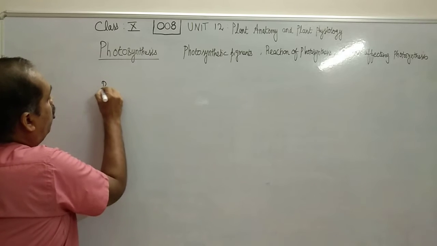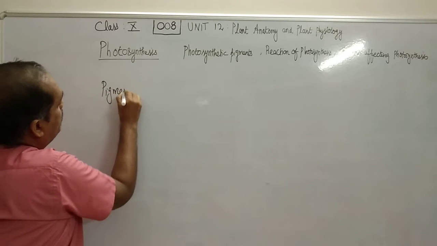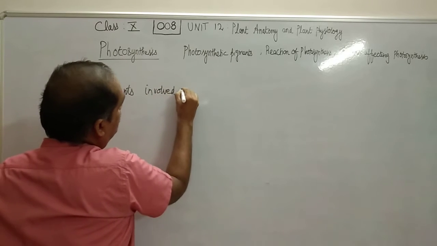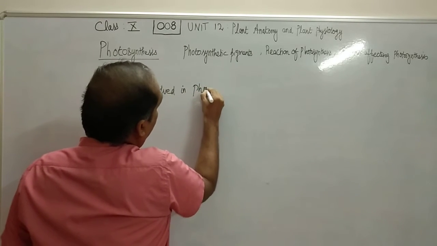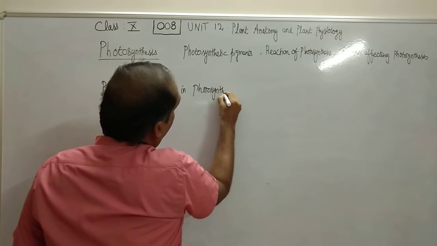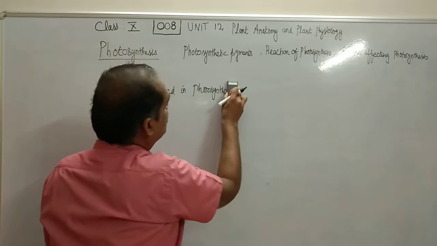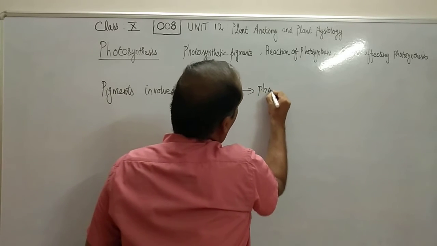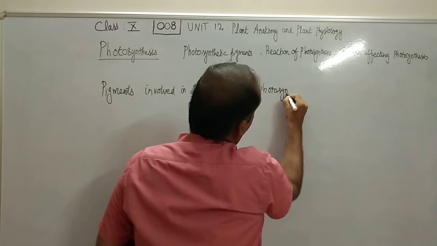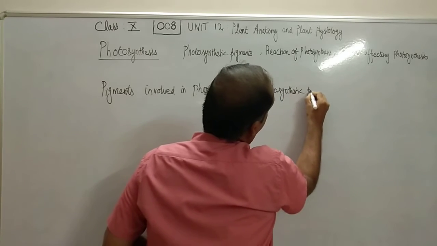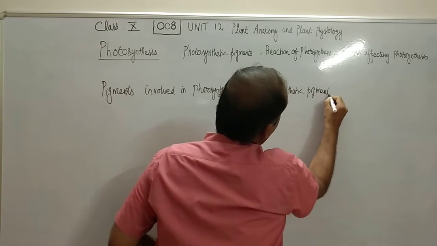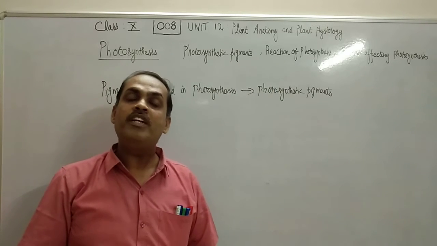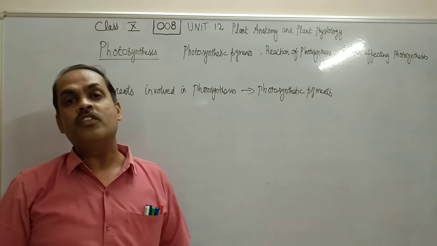Pigments that are involved in photosynthesis are called photosynthetic pigments. Now it's very simple that those pigments which are involved in photosynthesis are called photosynthetic pigments.